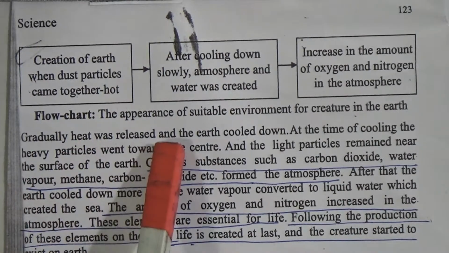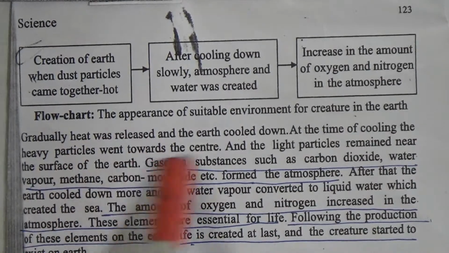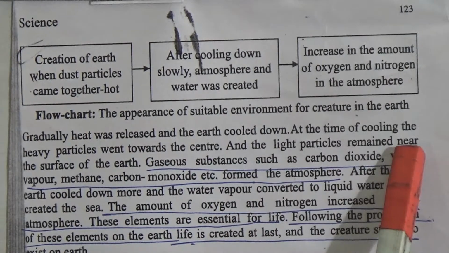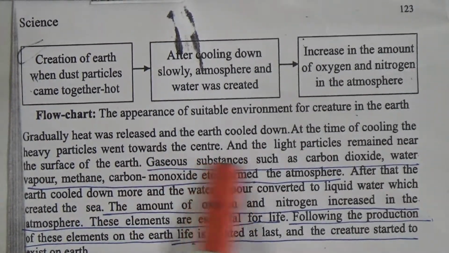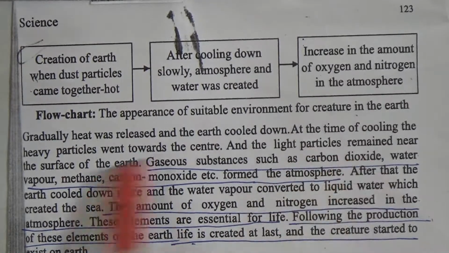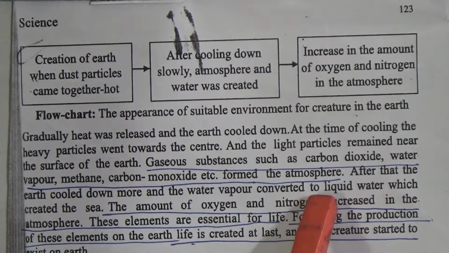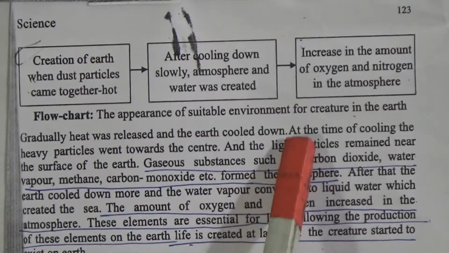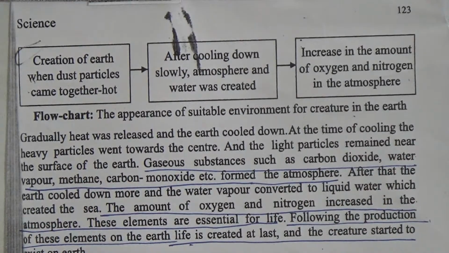Gradually heat was released and the earth cooled down. At the time of cooling, the heavy particles went together to the center, and the light particles remained near the surface of the earth. Gaseous substances such as carbon dioxide, water vapor, methane, carbon monoxide, etc. form the atmosphere. So what are the elements of the atmosphere? We know that carbon dioxide, water vapor, methane and carbon monoxide are the elements of our atmosphere.